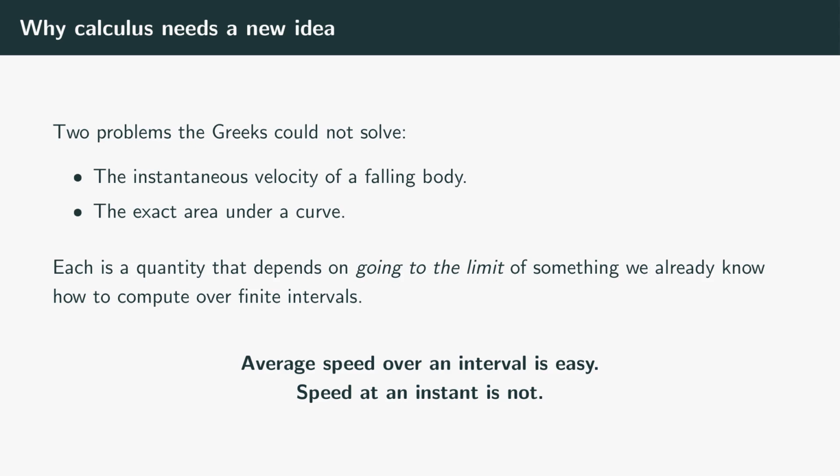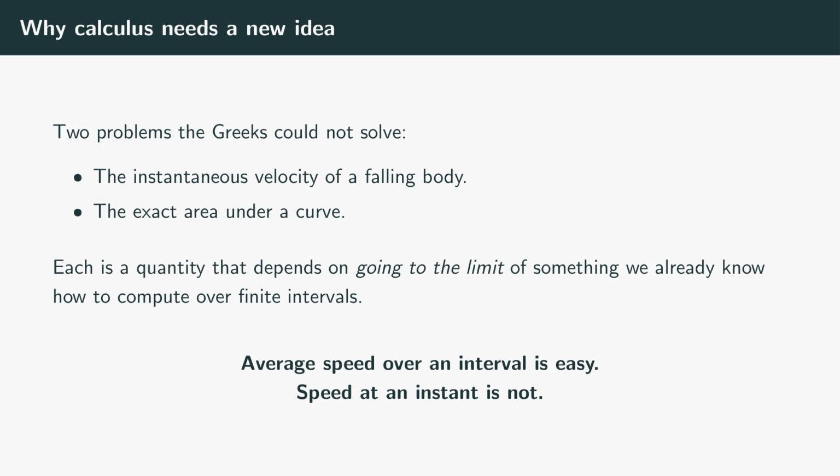2 questions sat unanswered for roughly 2,000 years. Greek geometry couldn't crack them. Classical algebra couldn't either. The first one, drop a stone out of your hand. You can time how far it falls in 1 second and divide, and that gives you an average speed over that second. Fine. But what's the stone's speed at the exact instant it leaves your fingers? Average speed needs an interval. An instant has no interval. So the question is either gibberish, or it's asking for mathematics that didn't exist yet.